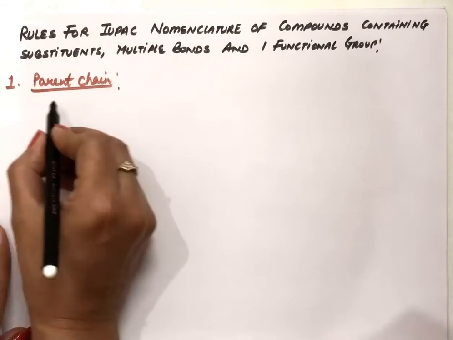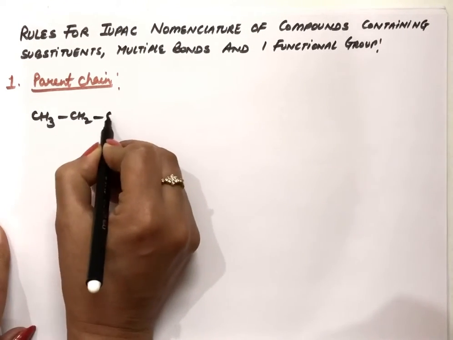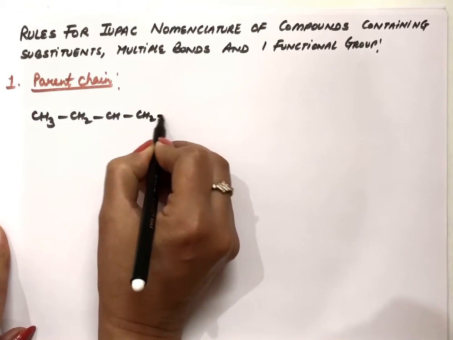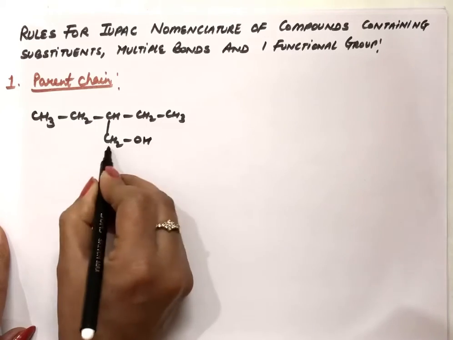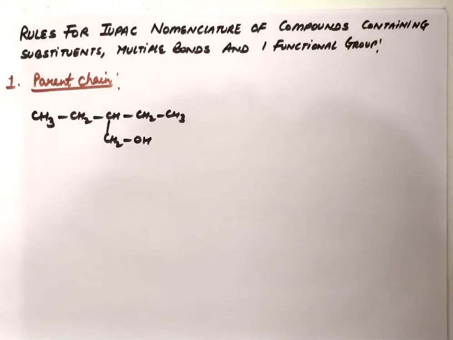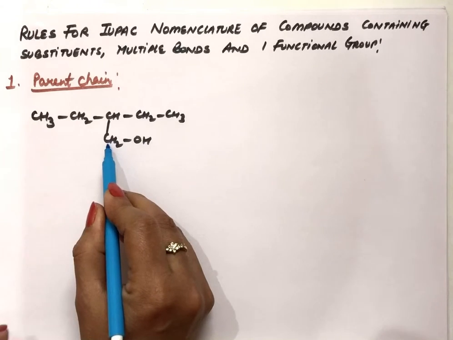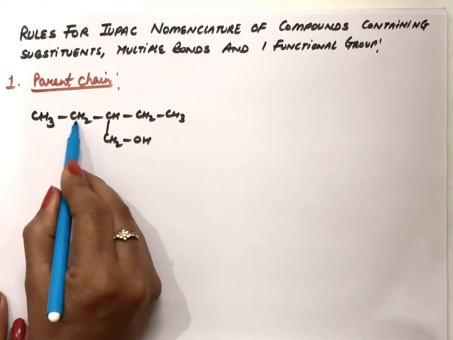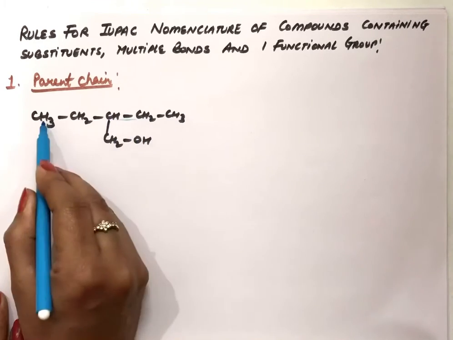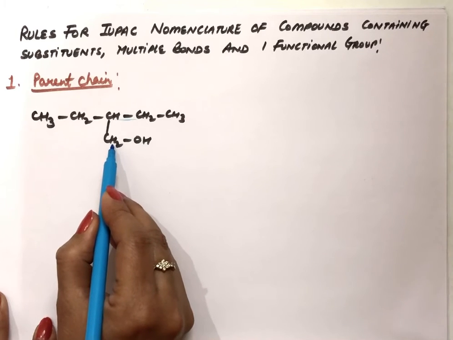For example, if I take this compound, we have to choose the parent chain. This carbon has the functional group, so this carbon which contains the functional group should be in the parent chain. We have to include this carbon. Otherwise we can have 5 carbon atoms in a straight chain, but this carbon which has a functional group is not coming in that parent chain.